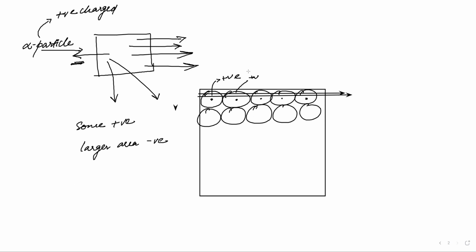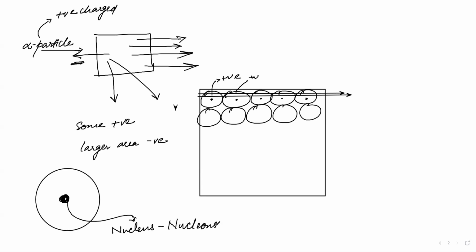So now you understood that the atom is made up of electrons and nucleons. This is the nucleus. It has nucleons. What are nucleons?